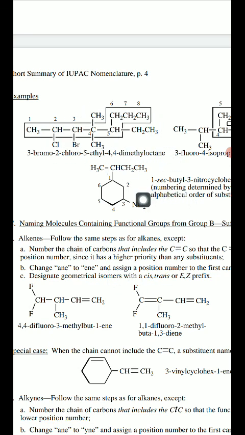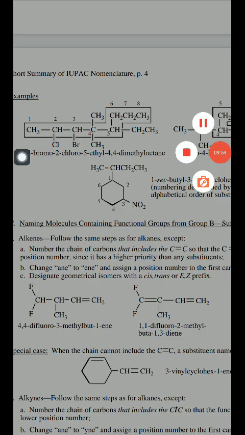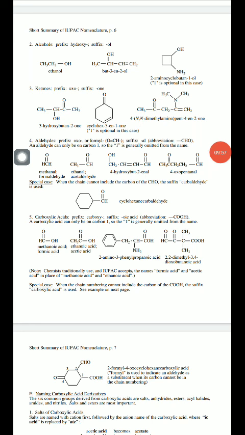In this way, you have to learn the order of preference first and then start practicing this type of example, in which more than one type of functional group is present in the organic compound. Now practice these examples with the solutions and carefully do the naming of these examples. All these examples are very important for the naming segment.